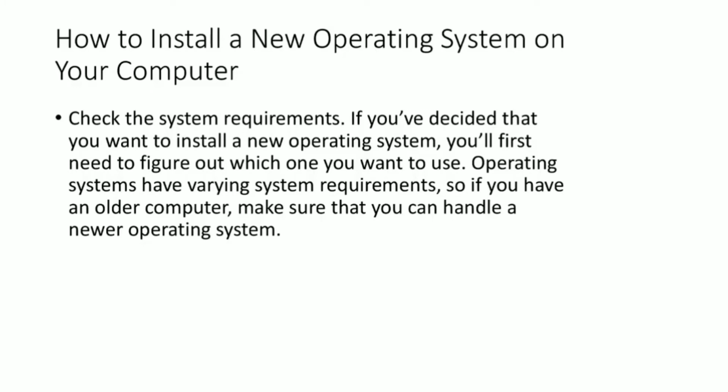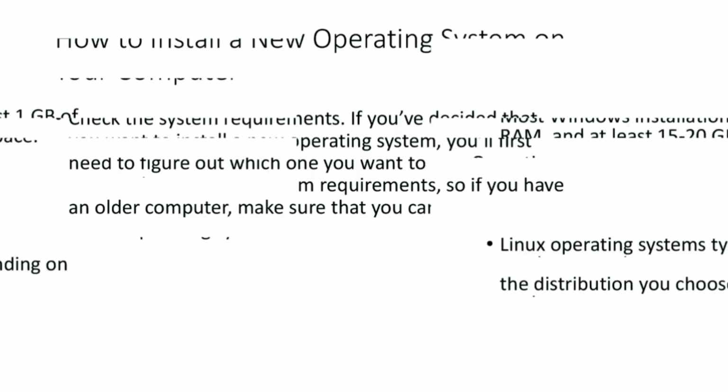How to install a new operating system on your computer. Check the system requirements. If you've decided that you want to install a new operating system, you'll first need to figure out which one you want to use. Operating systems have varying system requirements, so if you have an older computer, make sure that you can handle a newer operating system.